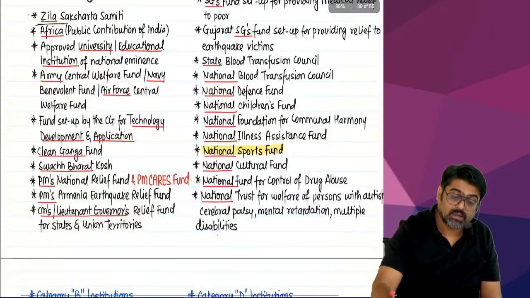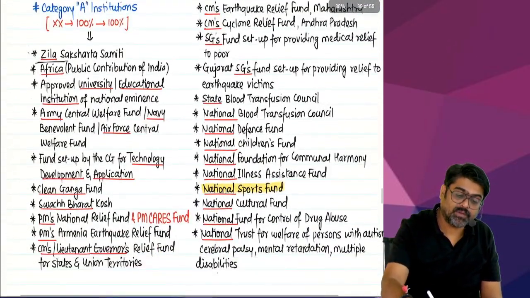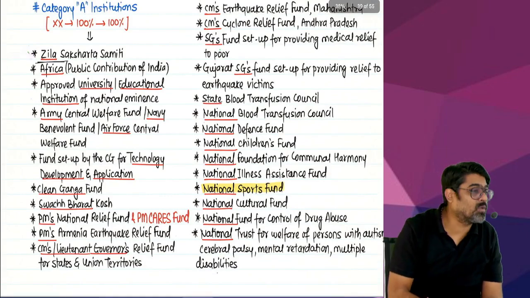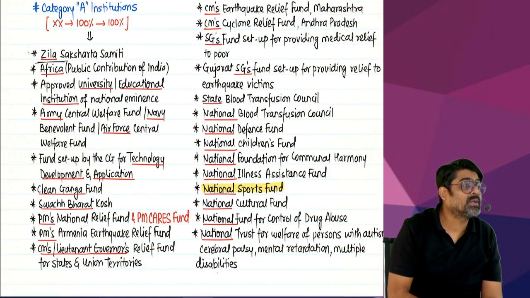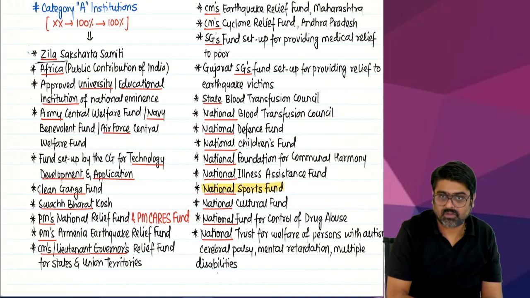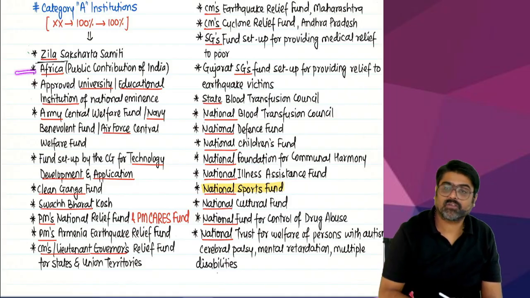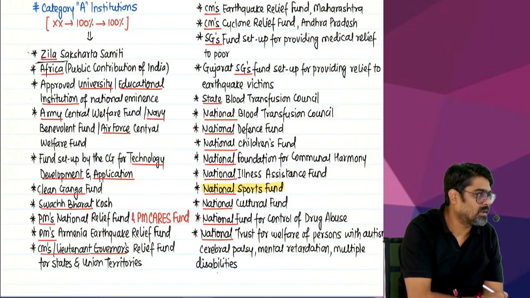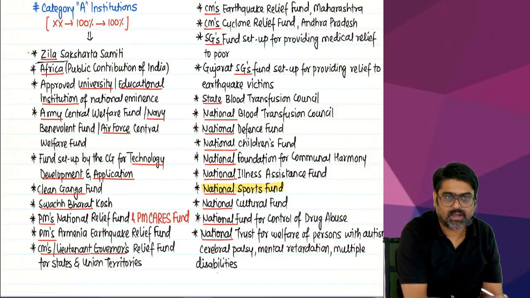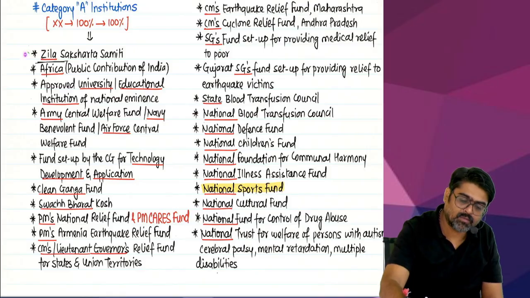Zila Saksharta Samiti. This is District Education Council. In English you call it District Educational Council. Yes or no? And there is a fund set up by Government of India to provide help to Africa. So that fund set up for Africa. Yes or no? So you remember the word Zila. You will remember the word Africa.